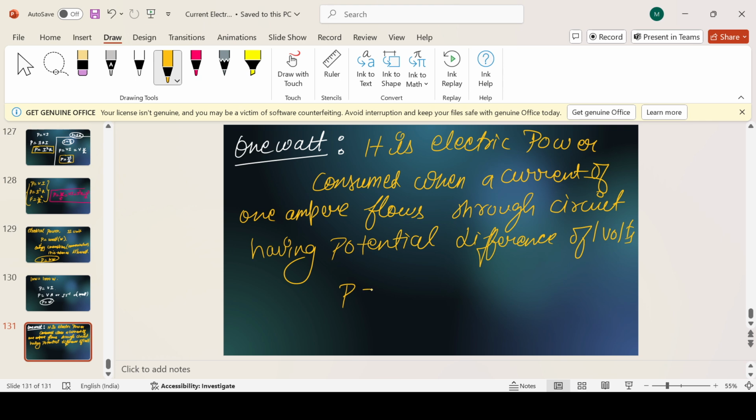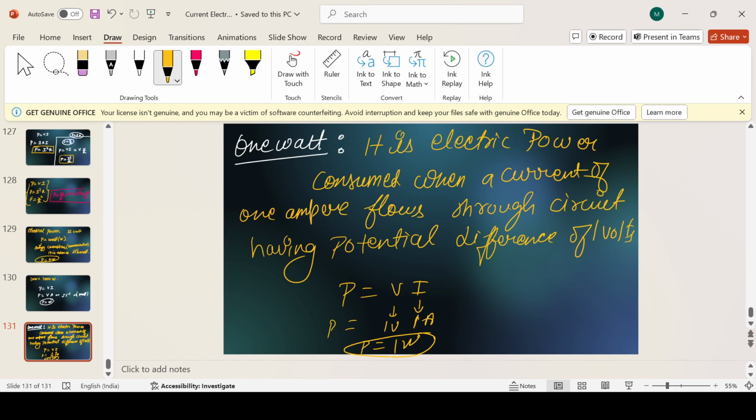Since P equals VI, when 1 ampere current and 1 volt potential difference are there, then the power is called 1 watt.